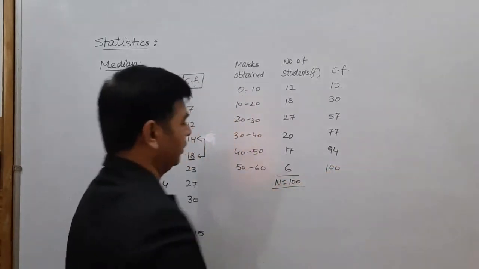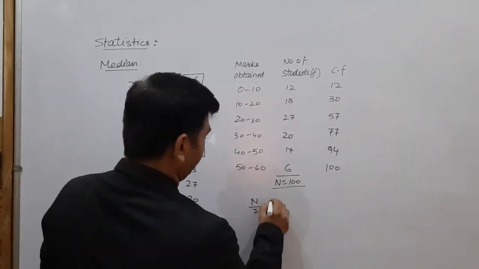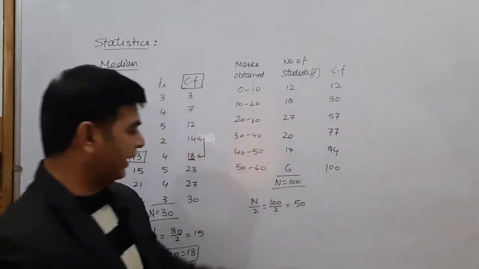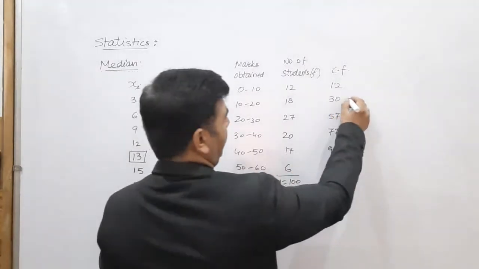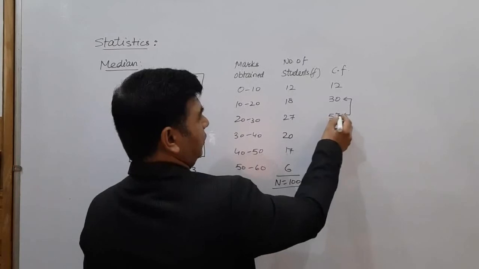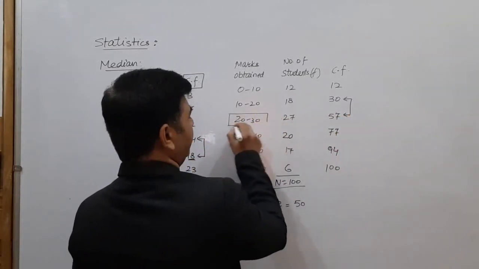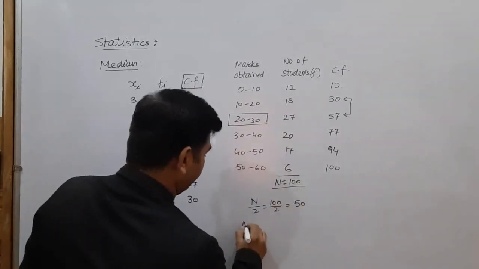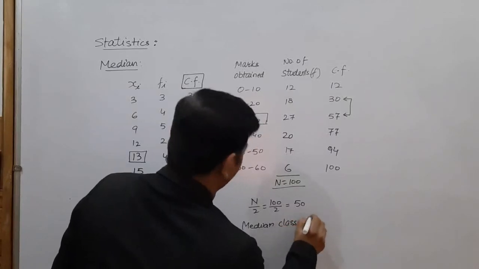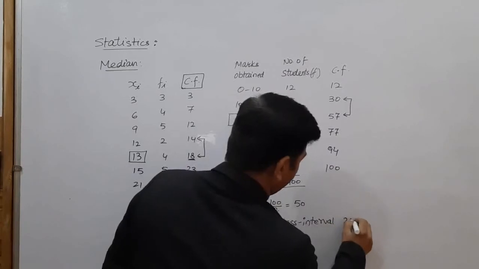Now we will find the value of n by 2. n by 2 is 100 by 2, which is 50. This 50 lies between the cumulative frequencies 30 and 57. So this value of CF gives the median class interval. The median class interval, in which the median will lie, is 20 to 30.